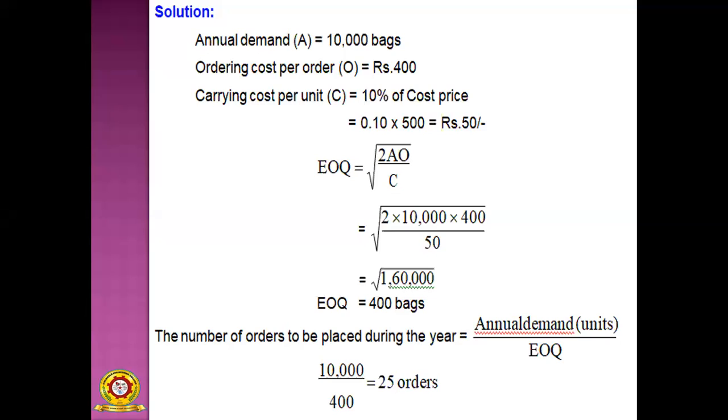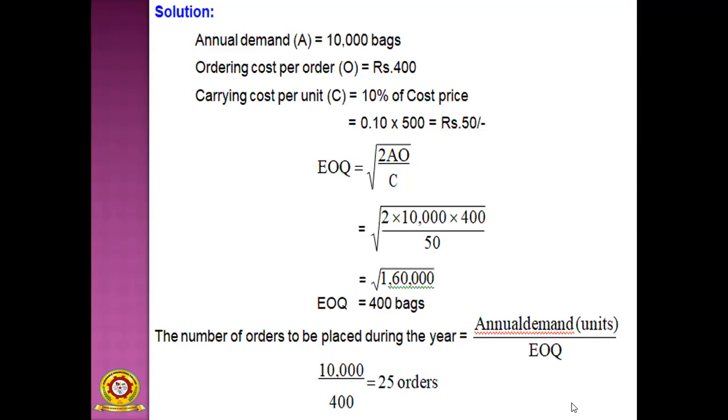First you have to know the meaning of the terminologies, and after that remember the formula of EOQ, root 2AO by C. You have to remember what A, O and C mean. Then ultimately you can do the problem in an easy manner. In exams also they repeatedly ask EOQ problems, so you must focus on EOQ.